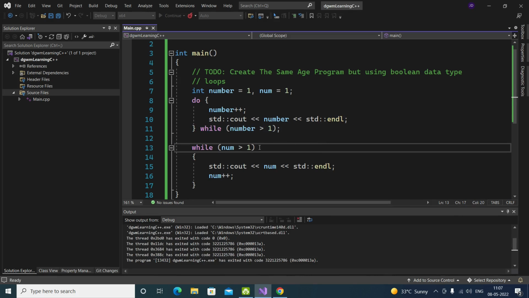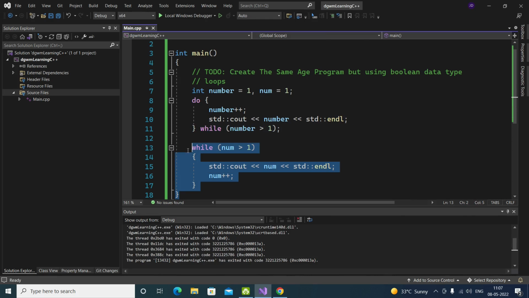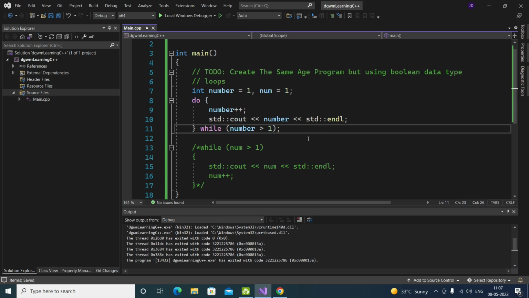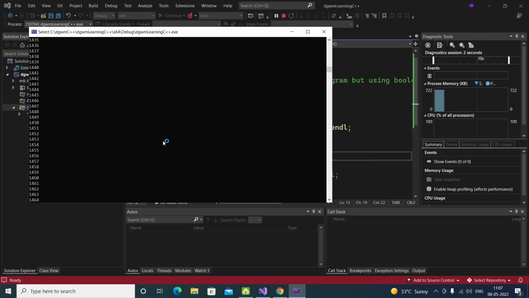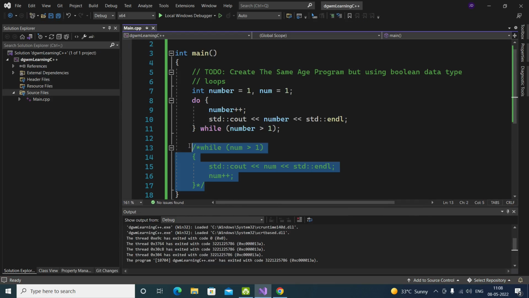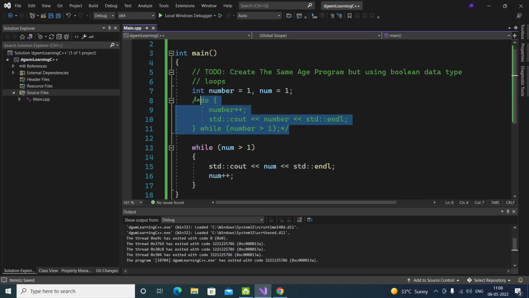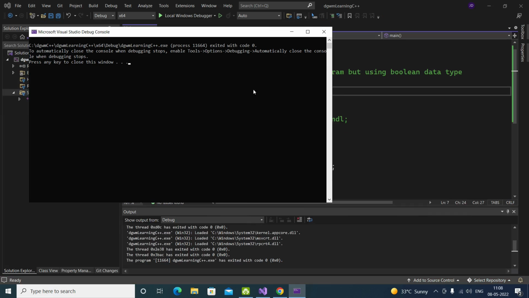Why? What if we comment this thing? Now if you try to run that, see, it's printing again and again and again. We just pause it. See, it started to. But what if we just do this thing? Comment that code. What it will do? It will print nothing.